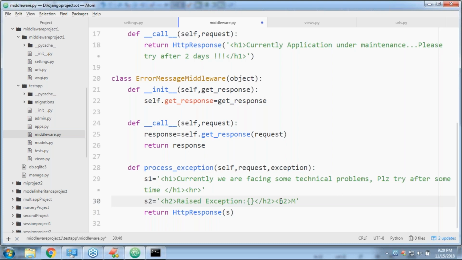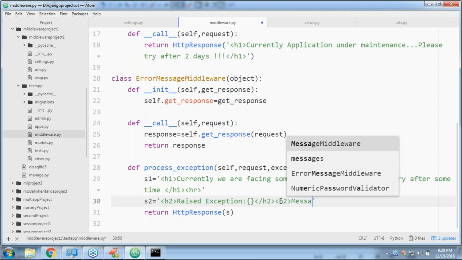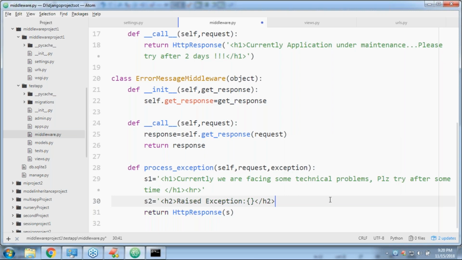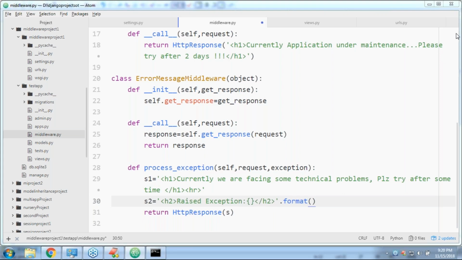Here the message is regarding the message, or you may get confused, don't worry. Dot format of, regarding dot format of, can you please tell what I have to take? Dot format of the raised exception.